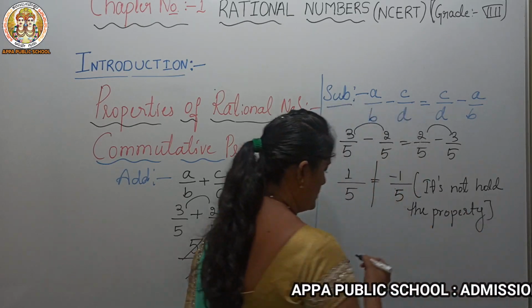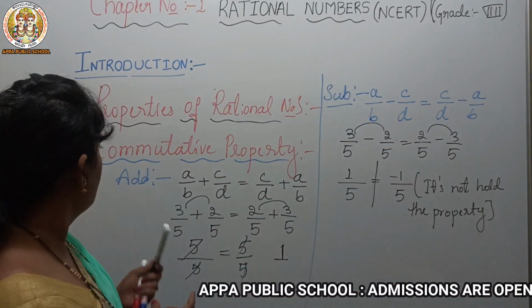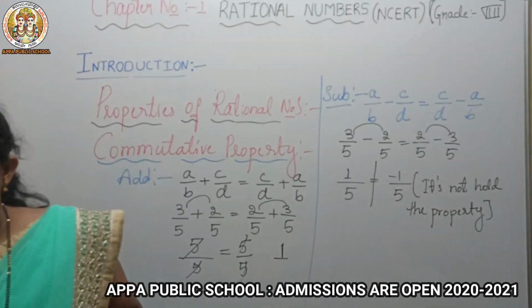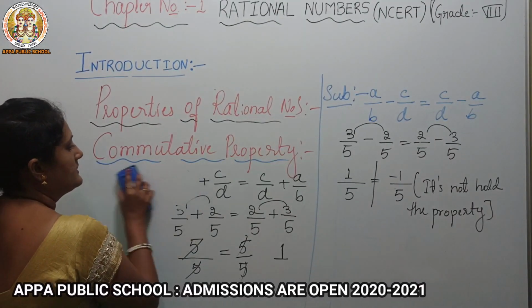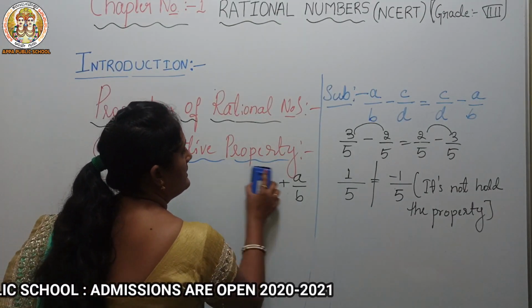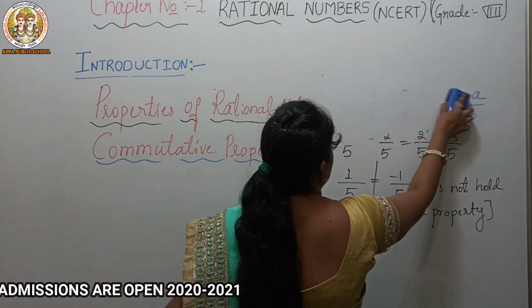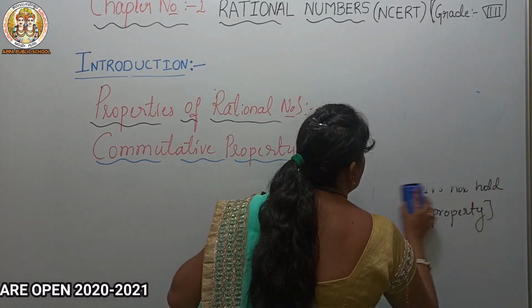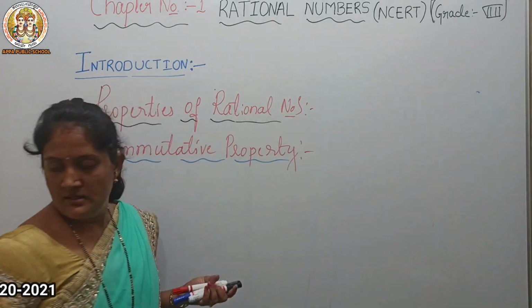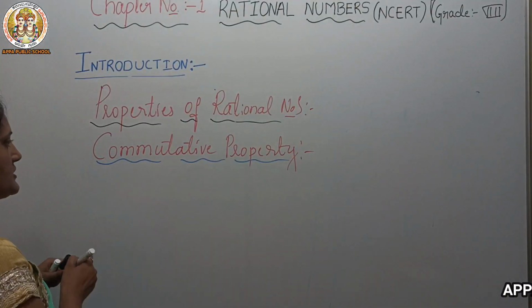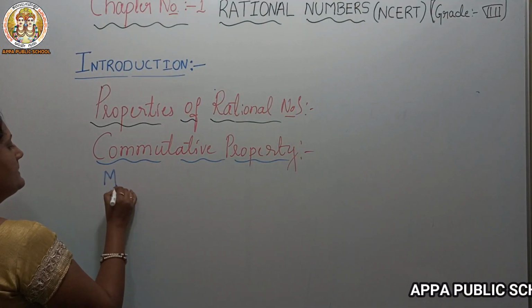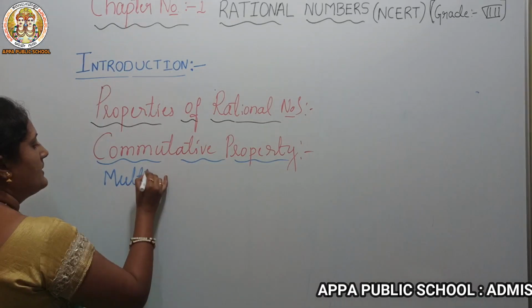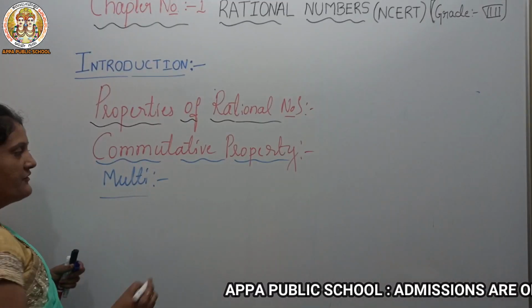Okay, similarly we'll check whether it will work in multiplication or not. Multiplication. How can we write this?